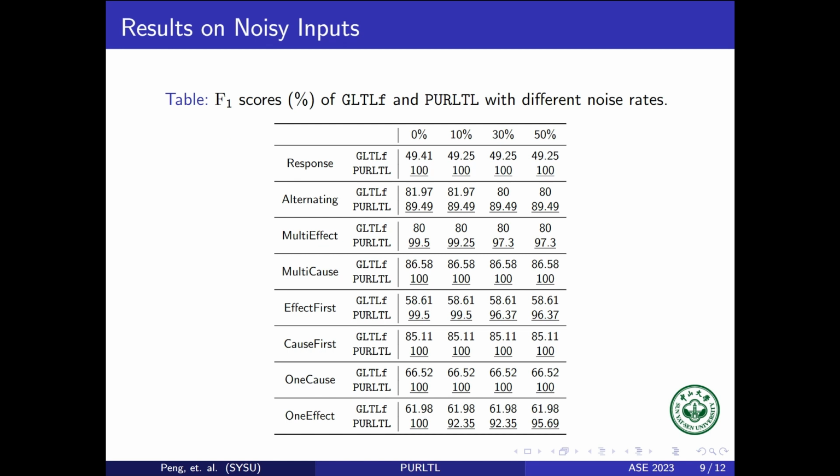Second, we test the performance on noisy data. Texada cannot work with noisy data, therefore we only compare with GLTLF. We add noise by modifying the traces randomly. The noise rates indicate how many traces are modified. However, randomly modifying traces may not result in flipped labels. Therefore, the noise rates do not represent how many samples have wrong labels. We can find that our approach surpasses GLTLF no matter what the noise rate is.